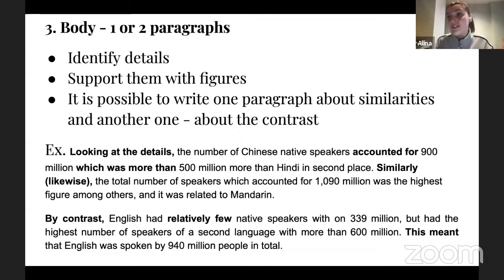You need to use the transition structures, linking structures. And here I'm showing to you two options how to do that. Similarly, comma, and then you might get into the next similar point, right? Or if you are not familiar with similarly, you might use likewise. Again, likewise, comma, and then you get to another similar point, right?